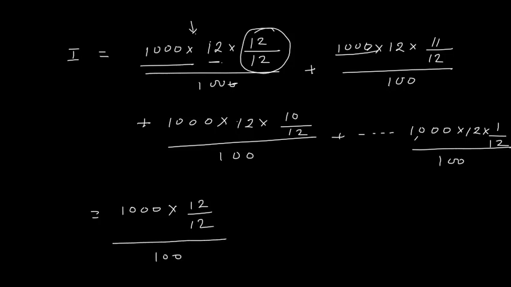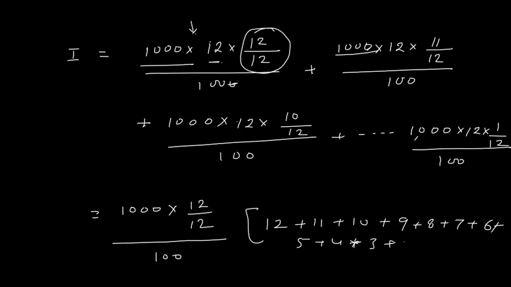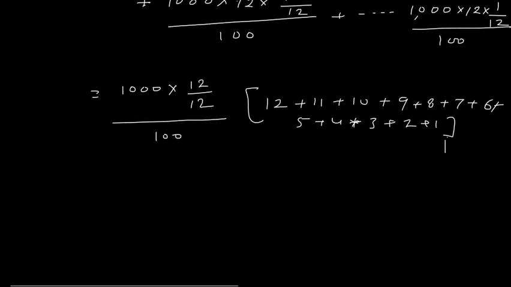This is also constant. What is remaining everywhere? So 12 plus 11 plus 10 plus 9 plus 8 plus 7 plus 6 plus 5 plus 4 plus 3 plus 2 and plus 1 is remaining. Okay, so this will make my calculation easy.